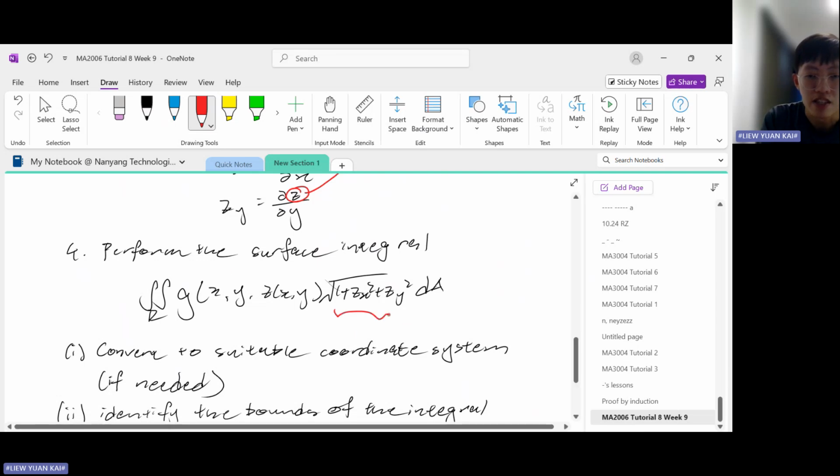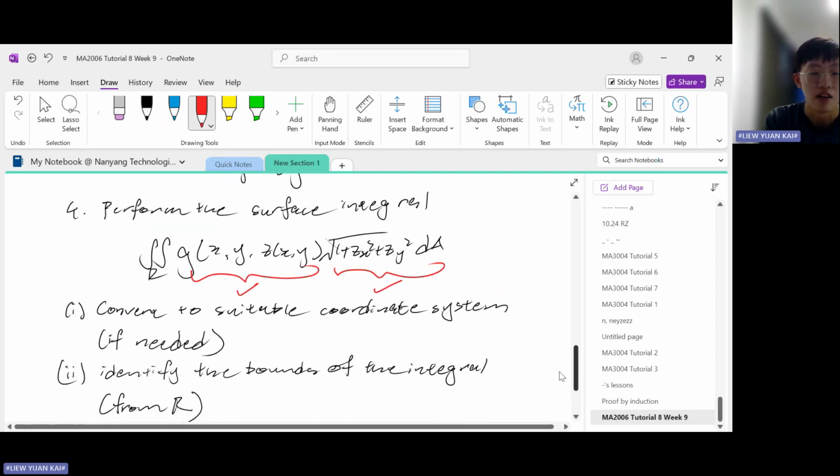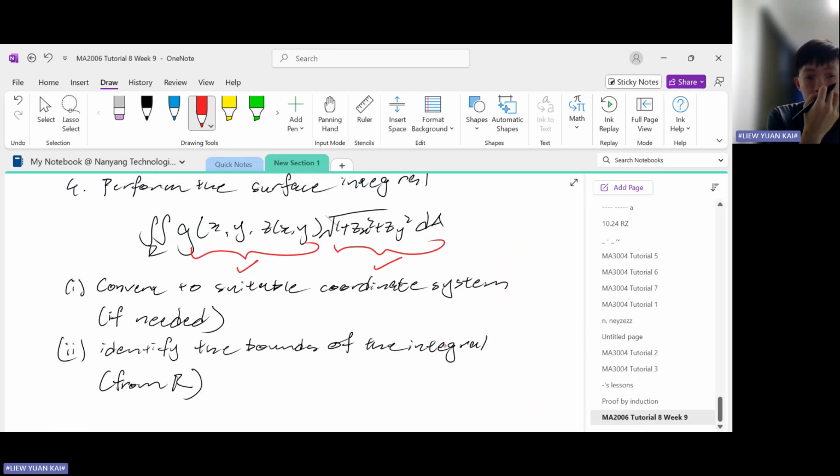Okay. So having found this, we already found this in step 3, and we already found this in step 2. Then finally we can do this surface integral. Okay. So don't worry about this. I'll show you some examples of how this would look like. So a reminder in step 4 is that sometimes you need to convert it to a suitable coordinate system.